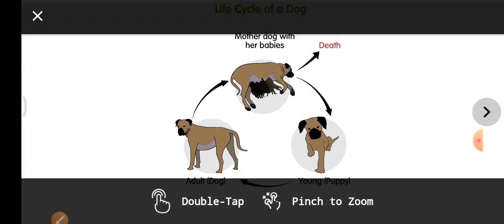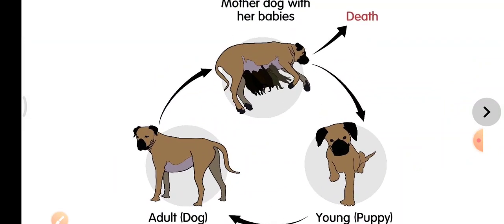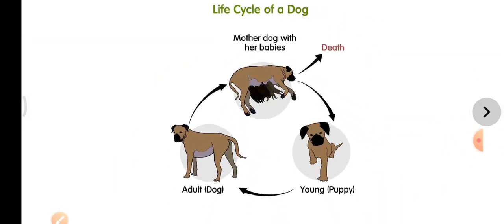There is a lot to learn from these pictures. So this is the life cycle of a dog. In this life cycle you can see from when it is born till it dies. What are the changes that we see in a dog's life? You can see the young puppy on your right side, a small dog. Then after that what happens to the young puppy? It grows into an adult dog.